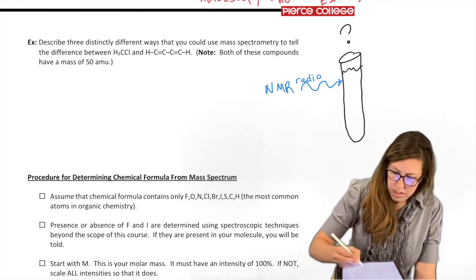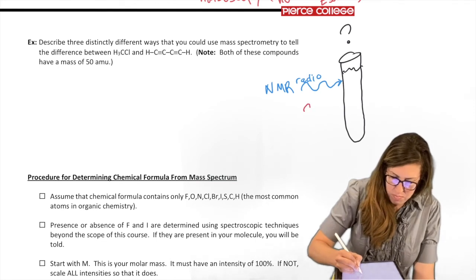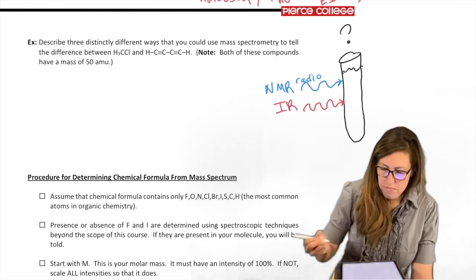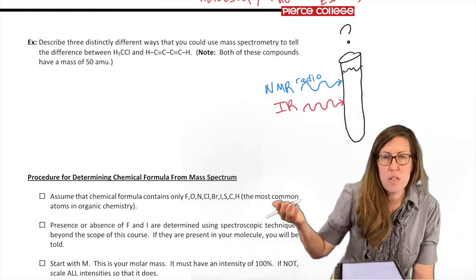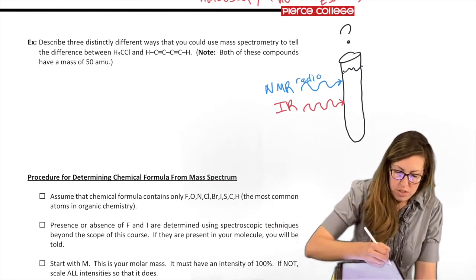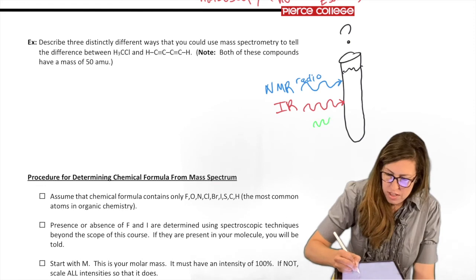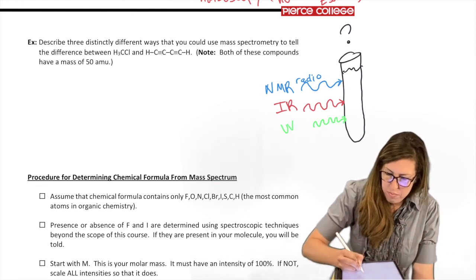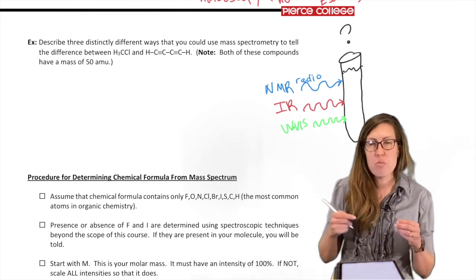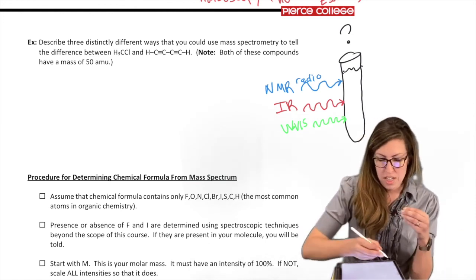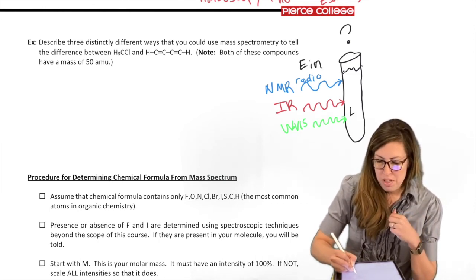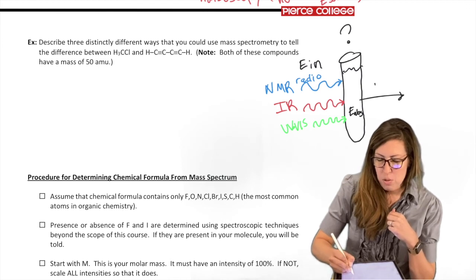What if we did IR? I'll make that red since it has red in the name. I'm drawing a smaller wavelength on purpose. IR, as the name says, is infrared radiation, once again part of the light spectrum. And the other one we've also learned a lot about is UV-Vis. That's the higher energy one, so it's a smaller wavelength. They all do different things, but they're related in that you put in light energy, and some gets absorbed, so the energy out will be different.